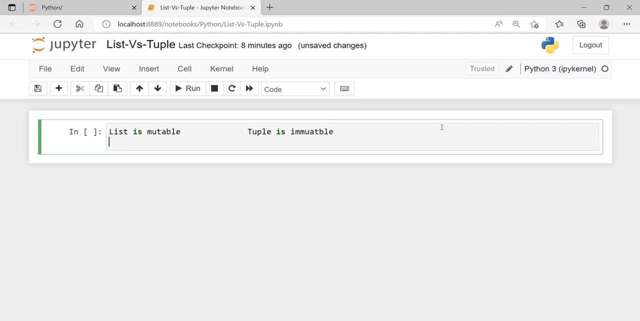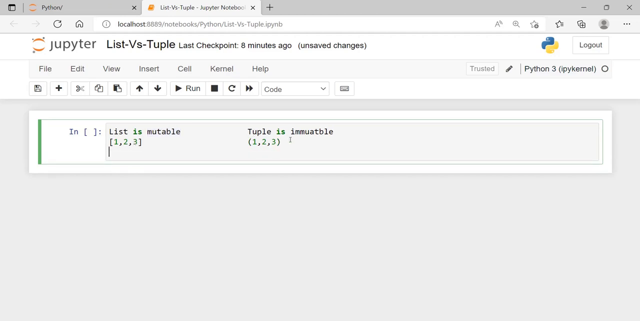And the elements of a list will be stored within square brackets, for example 1 2 3, and tuple elements will be stored in parentheses. So these are the two basic differences. This is how it works, whether it is mutable or immutable, and this is how we store the elements. And list takes more memory compared to tuple. Tuple takes less memory. We'll see in coding whether list or tuple takes more memory, maybe right after this.